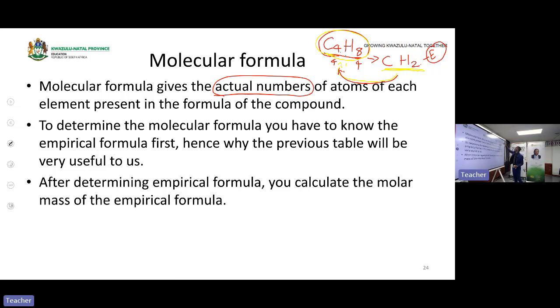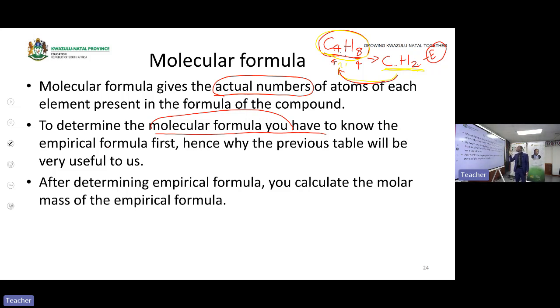Because if I multiply here there is 1, 4 times 1 will give me 4, and 4 times 2 will give me 8. That means that factor will give me the actual number of atoms that are present in the formula of the compound. Then to determine the molecular formula, you have to know the empirical formula. Now I know the empirical formula, it's CH2. Then if I have that factor, I will multiply and get the molecular formula.